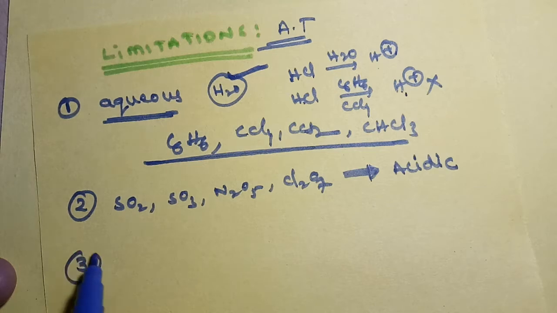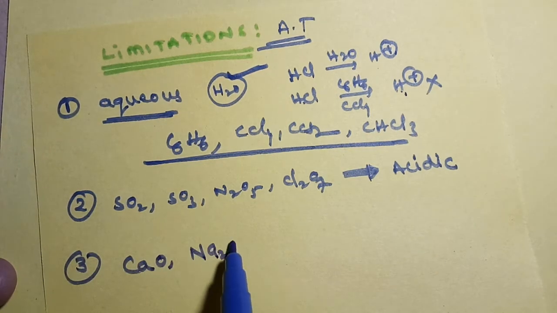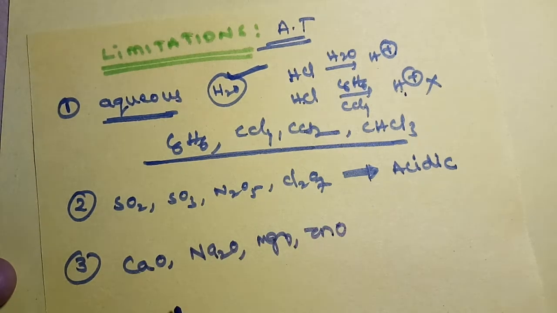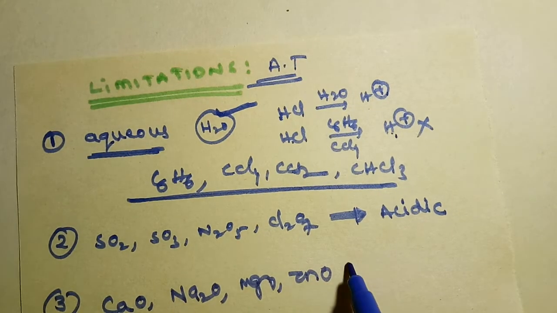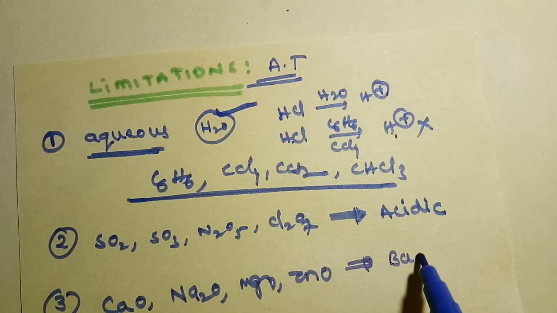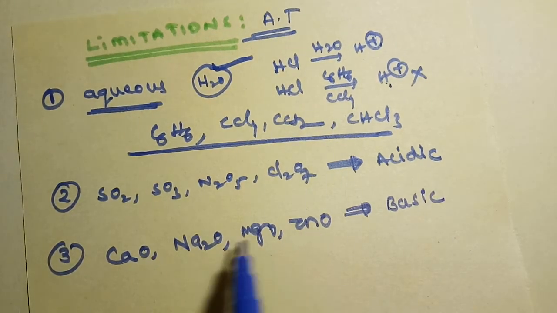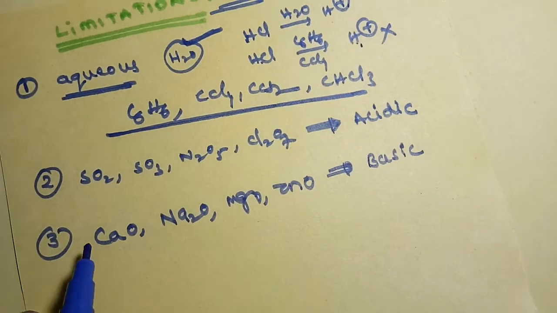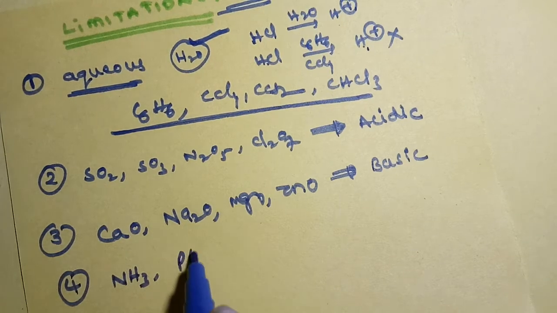Next one, the third one, let us consider metal oxides: calcium oxide, sodium oxide, magnesium oxide, zinc oxide. These metal oxides are basic in nature. Can we explain the basic nature of these metal oxides? We can't explain because these are not having OH minus ions.